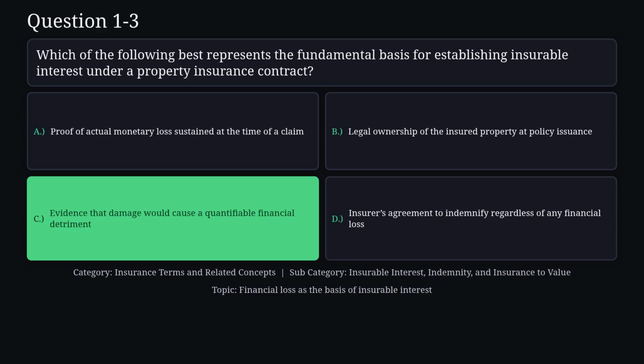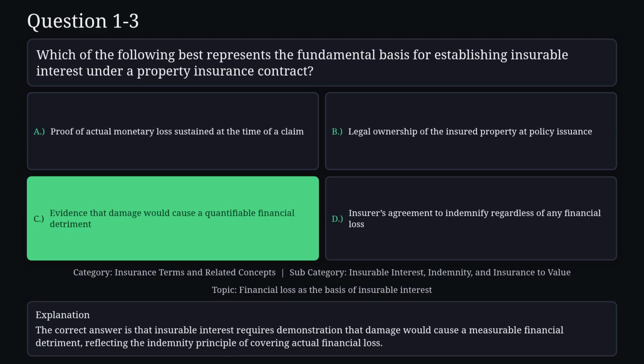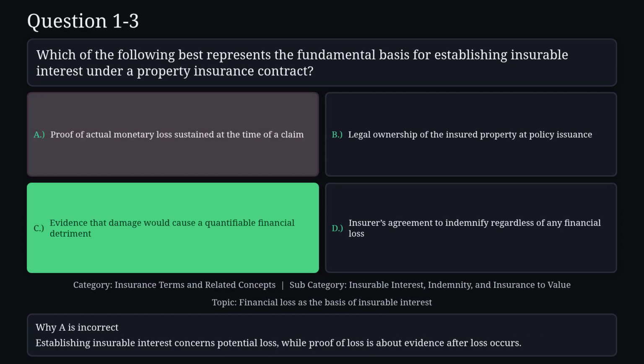The correct answer is C. The correct answer is that insurable interest requires demonstration that damage would cause a measurable financial detriment, reflecting the indemnity principle of covering actual financial loss. Reason A is not correct. Establishing insurable interest concerns potential loss, while proof of loss is about evidence after loss occurs.